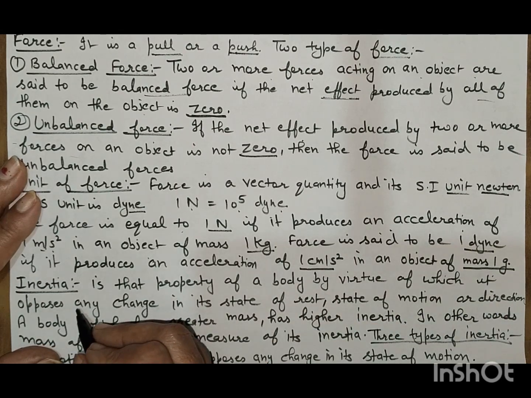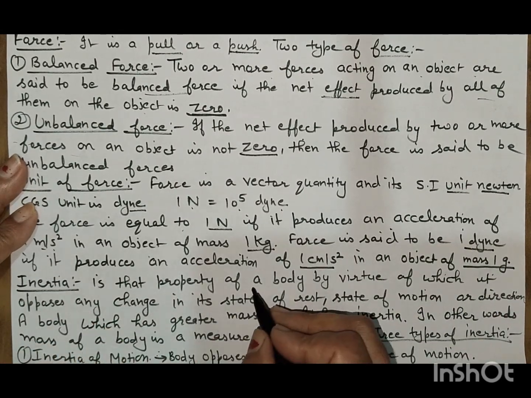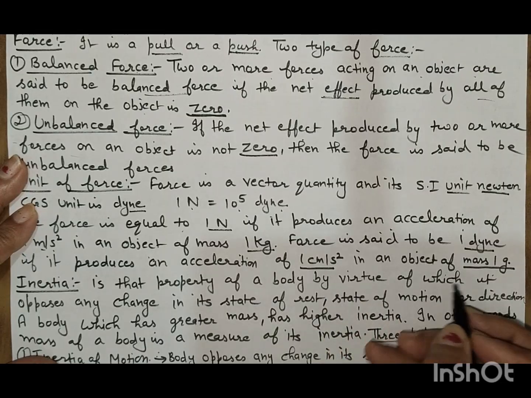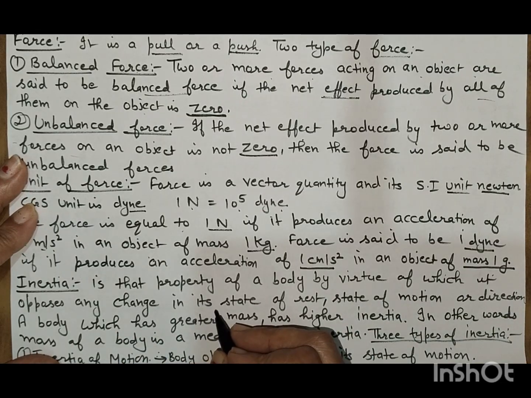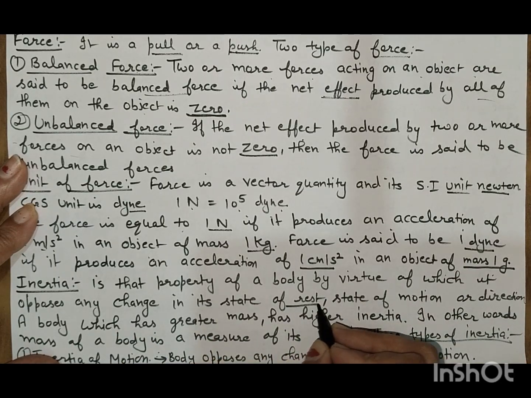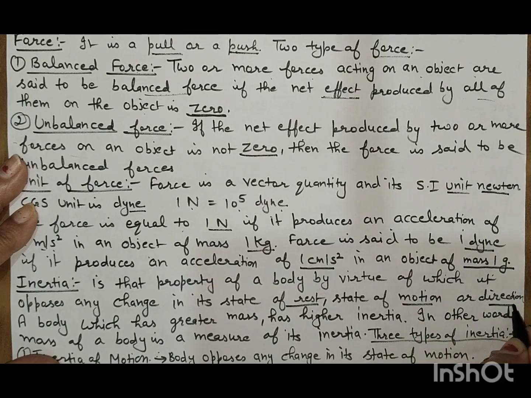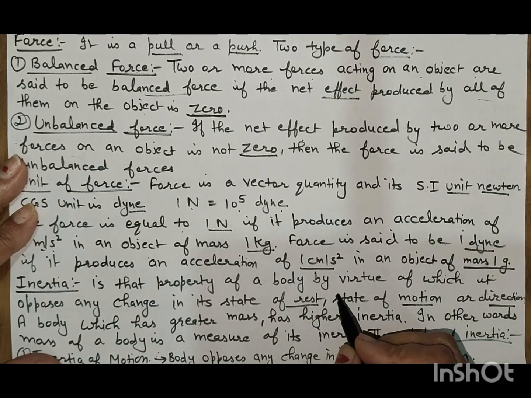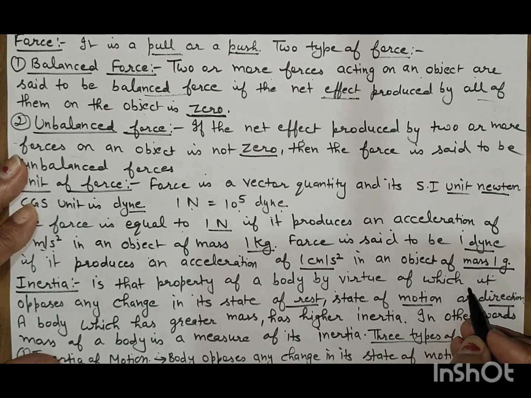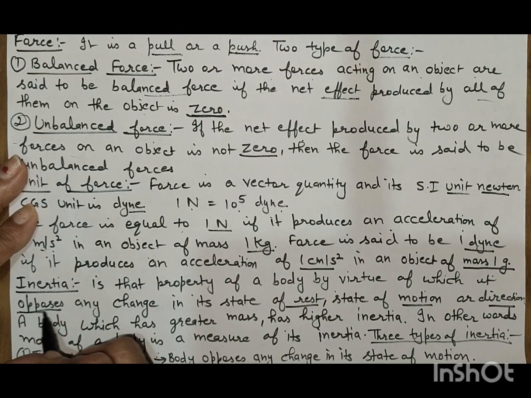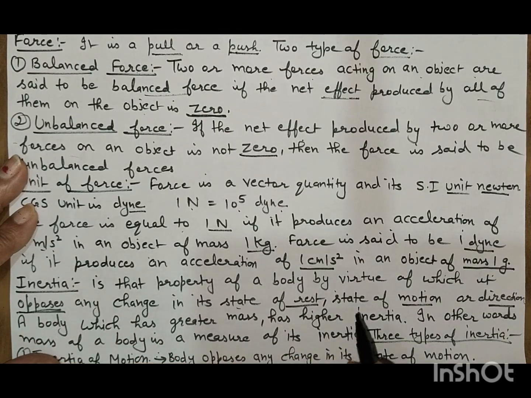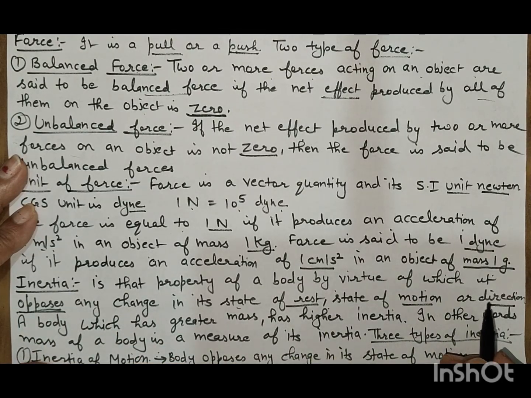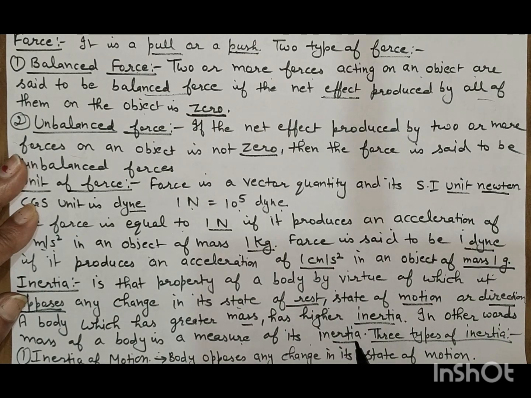Now what is inertia? Inertia is that property of the body by virtue of which it opposes any change in its state of rest, state of motion or direction. A body which has greater mass has higher inertia. In other words, mass of a body is a measure of its inertia.